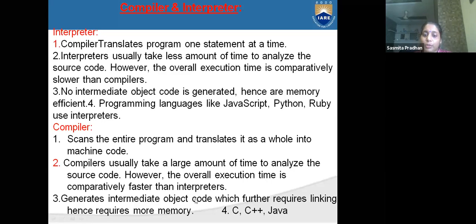A compiler generates intermediate object code which further requires linking, hence it requires more memory. It can take more memory. And in an interpreter, no intermediate object code is generated. Why is it not generating object code? Because it executes line by line, hence it uses less memory.